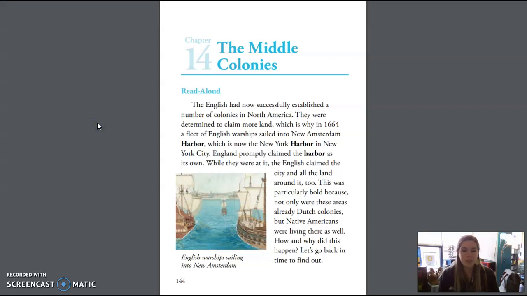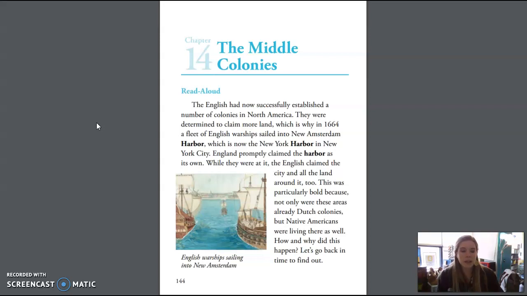Chapter 14, the Middle Colonies. The English had now successfully established a number of colonies in North America. They were determined to claim more land, which is why, in 1664, a fleet of English warships sailed into New Amsterdam Harbor, which is now the New York Harbor in New York City. England promptly claimed the harbor as its own.